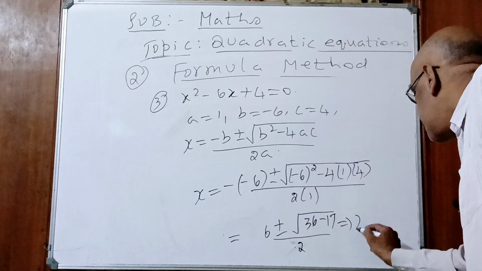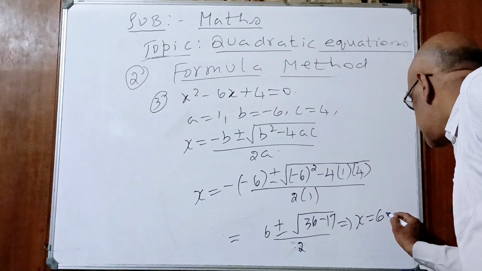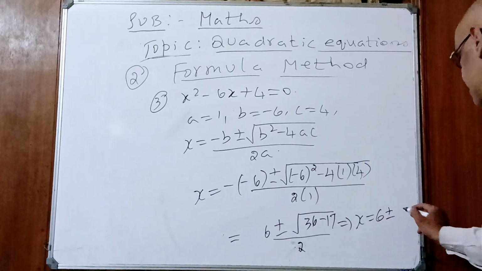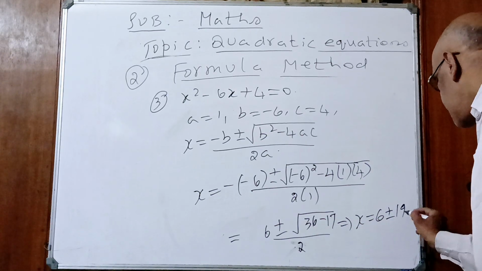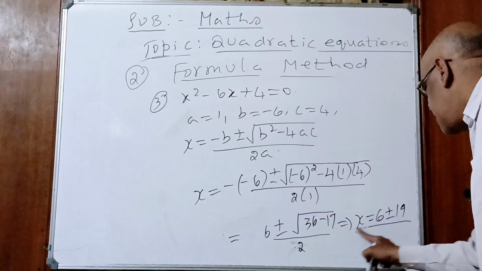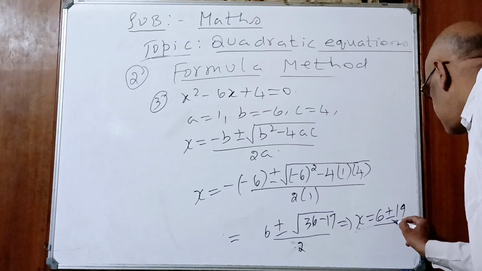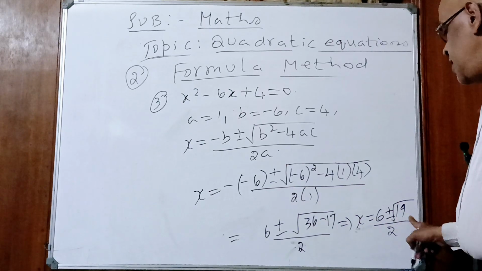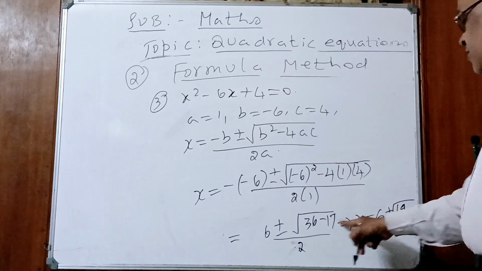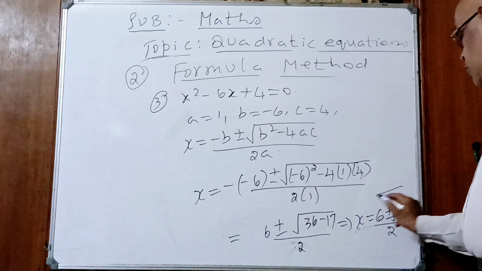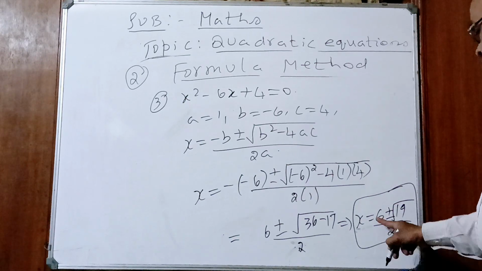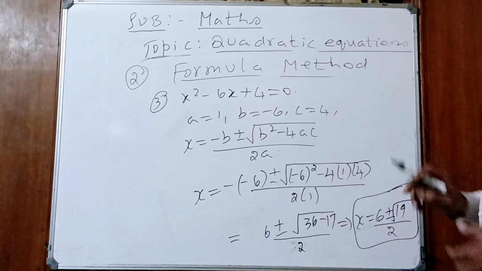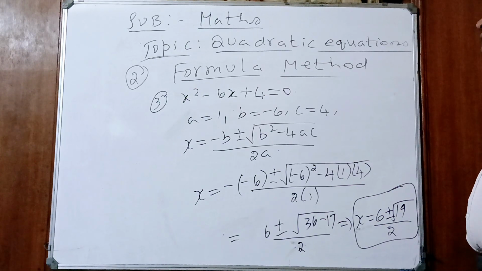What is the final answer? x is equal to 6 plus or minus root of 36 minus 16, 20. Yes or no, children? Yes. Divided by 2. Simplifying the root, the two roots are x is equal to 6 plus root 20 by 2 and 6 minus root 20 by 2. These are the two zeros of this quadratic polynomial.